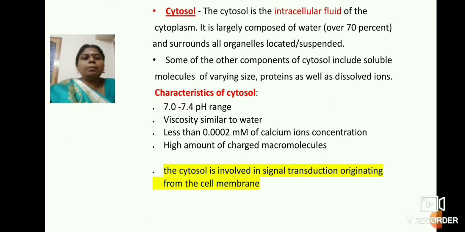The cytosol plays a very important role in signal transduction, which we will see in the next unit. Signal transduction is an important process which helps in transferring the signal between the outside and inside of the cell environment. It also plays a very important role in nerve transport.